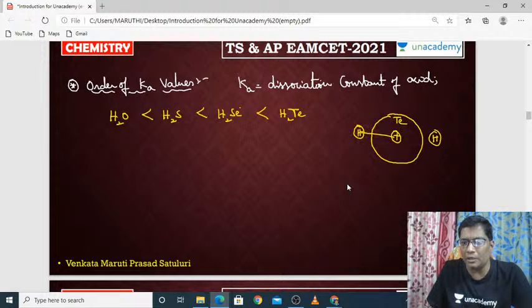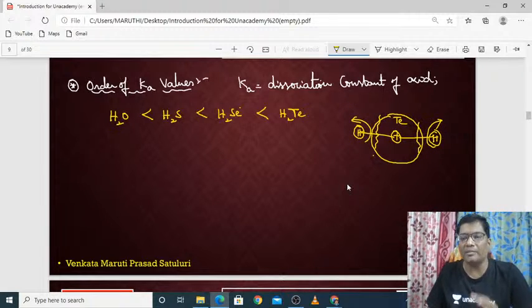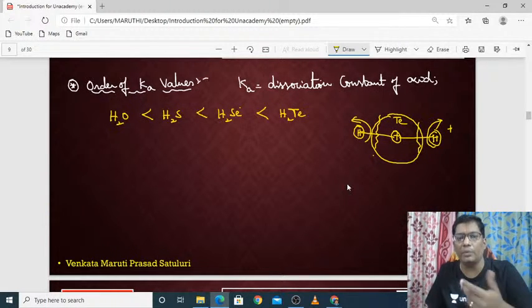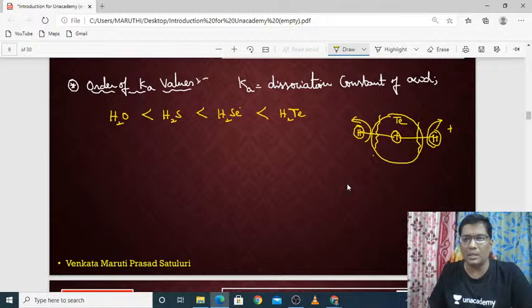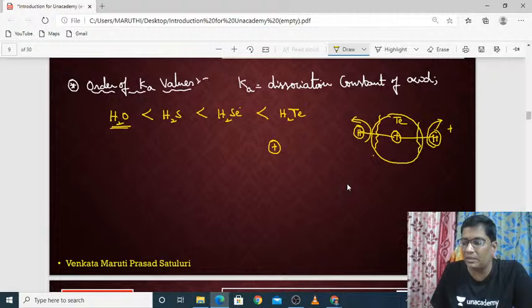The internuclear distance will increase, thereby the bonds will break. Automatically the hydrogens will go out from the tellurium. Thereby it is having more acidic nature because it can donate the H plus ions. H2Te can donate the H plus ions. So the losing of H plus ions is called acid. So the dissociation constant of H2Te is very high, whereas H2O is very less because oxygen is having very less atomic size.